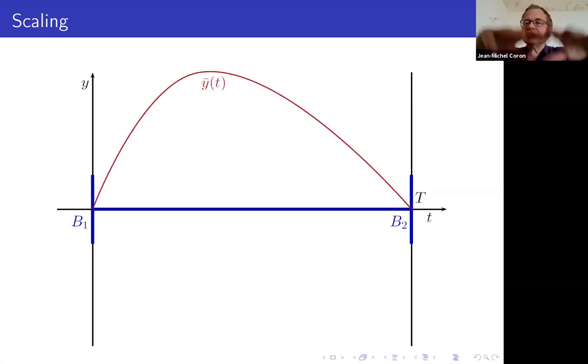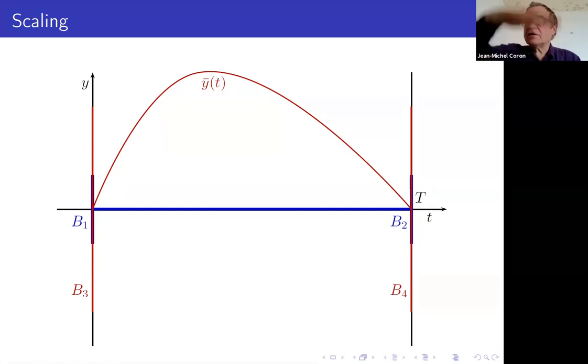But maybe if you can find some family of u bar, so you have again a solution y bar of the control system with some control u bar, maybe the sets B1 and B2 for this y bar are going to be larger. And maybe you can get a global controllability by taking y bar larger and larger.